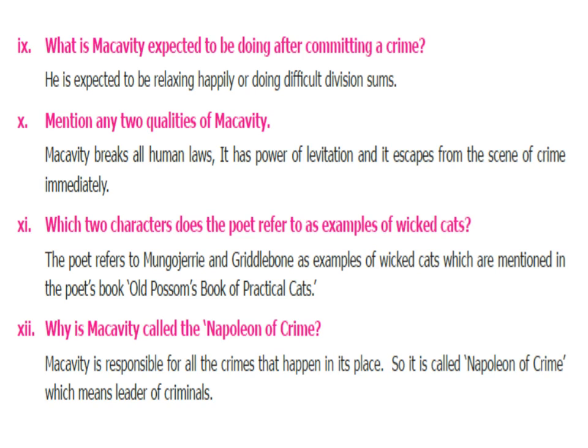Mention any two qualities of Macavity. Macavity breaks all human laws. It has the power of levitation and it escapes from the scene of crime immediately. Which two characters does the poet refer to as examples of wicked cats? The poet refers to Mungojeri and Riddlebone as examples of wicked cats which are mentioned in the poet's book Old Possum's Book of Practical Cats. Why is Macavity called the Napoleon of crime? Macavity is responsible for all the crimes that happen in its place. So it is called Napoleon of crime, which means leader of criminals.